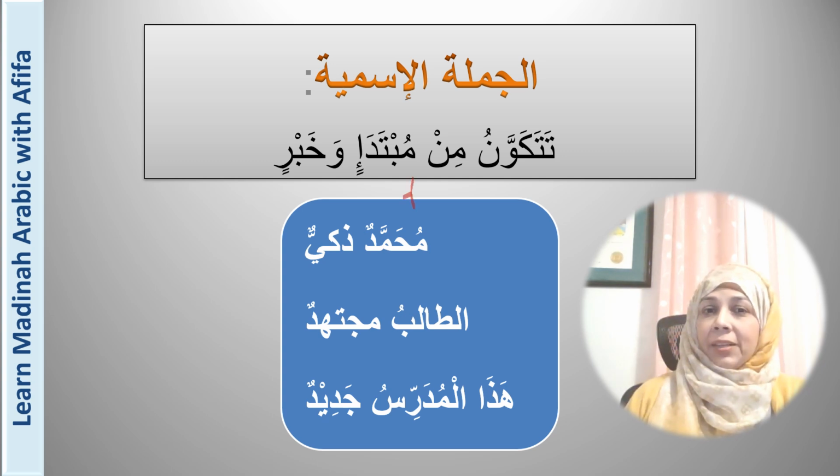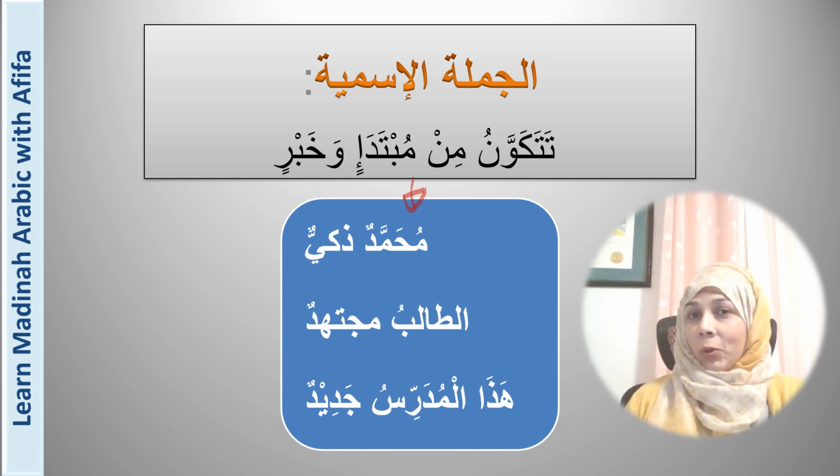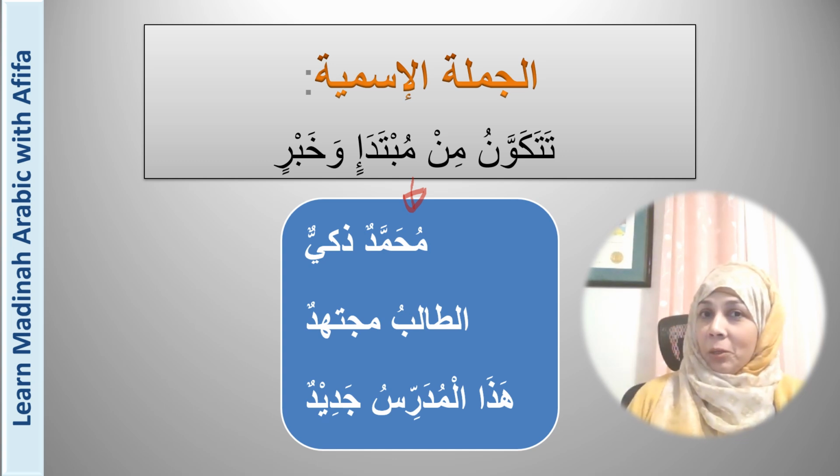Here are some examples for you to practice on your own, because the vocabulary here has either been used in this lesson or in a prior lesson. So I would suggest you try to identify the mubtada, the khabar, and try to translate the sentences. So the first sentence is Muhammadun zakiyun.